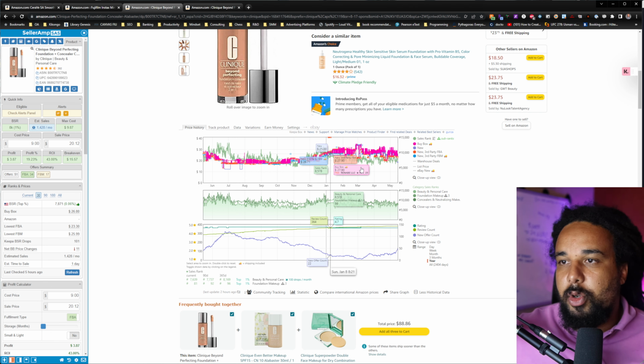So the first thing is variation. Of course, you can pretty much estimate how fast a product is selling based on the sales rank, right? So a 50,000 sales rank product in toys is going to sell X amount on average a month. You can find this information super fast with junglescout.com/estimator. In my experience, this is the one that is the most accurate. This is the sales estimator that's the most accurate. The one on Seller Amp is not that accurate in my experience. It's really not that accurate.